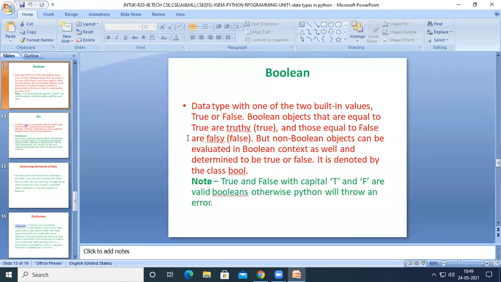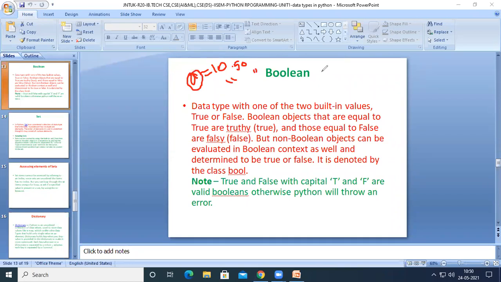if you want to make a variable as Boolean data type, what we have to do is we have to assign a value. For example, previously, if you observe the previous classes, if you want to make a variable as integer, we had stored the integer value in that variable. If we want to make a variable as floating point variable, we have just stored a floating point value in that variable. And if you want to store a string, we just mentioned a string within the single, double, or triple quotes. So then that variable has become a string class variable.